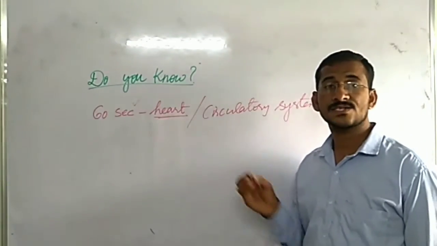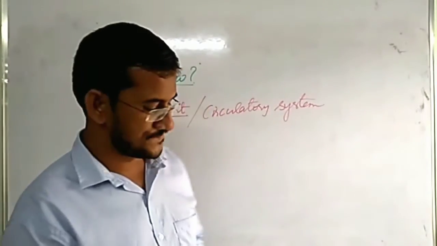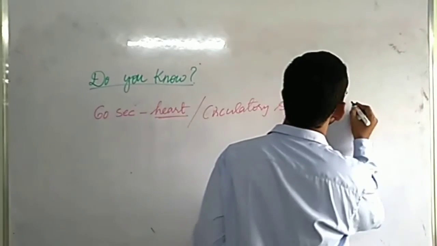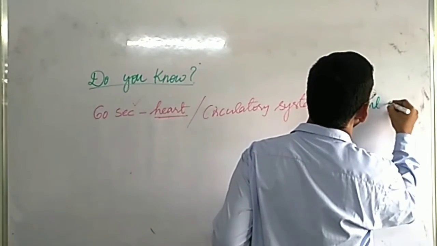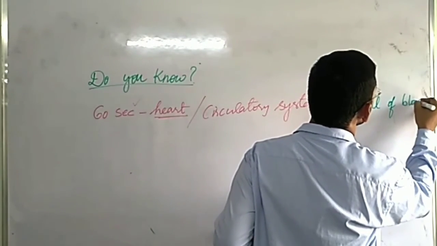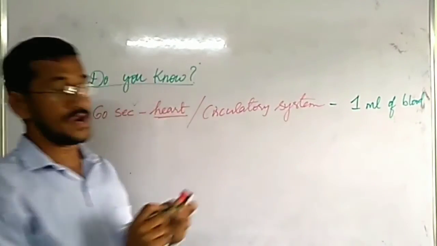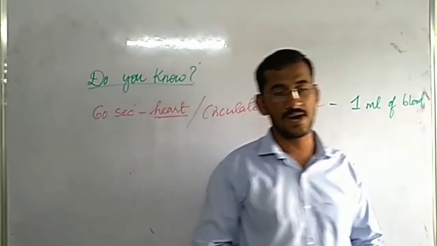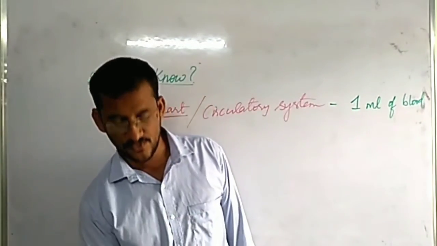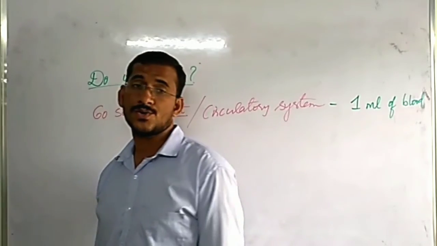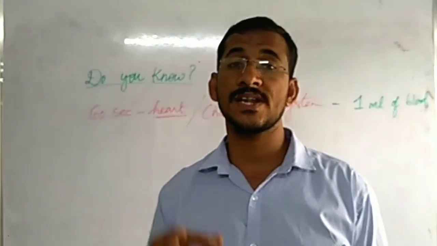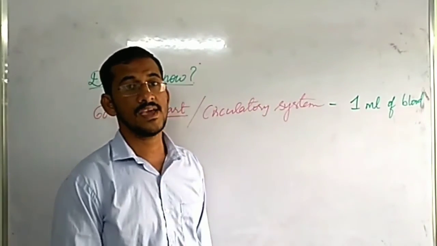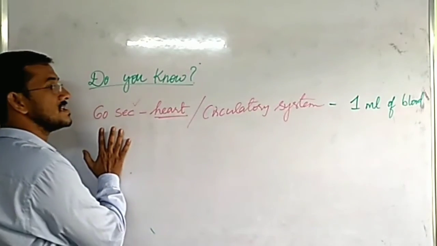Our circulatory system takes 1 ml of blood from heart to the foot, and from the foot to the heart, which is approximately 2 meters in length, in just 60 seconds.